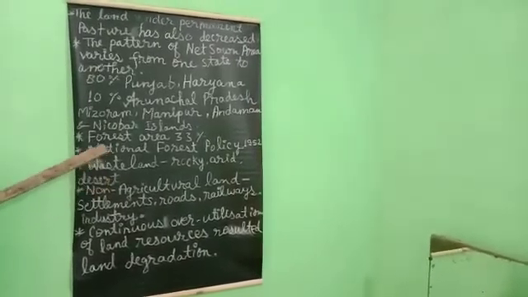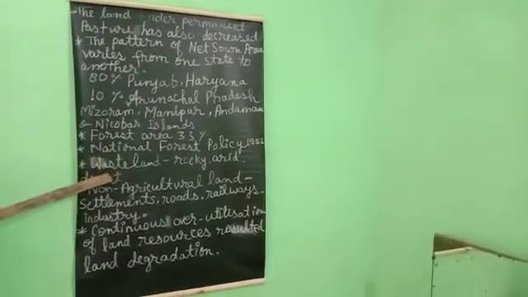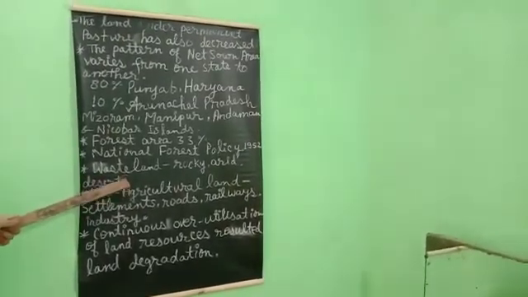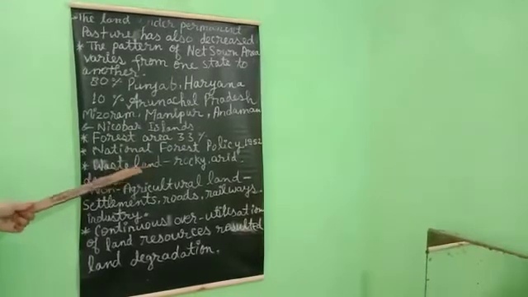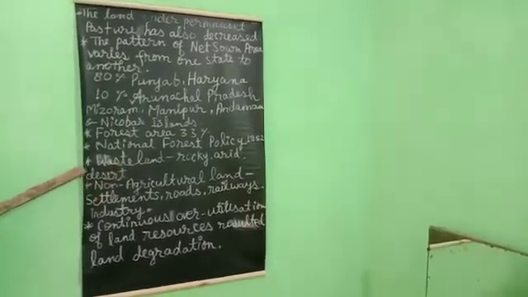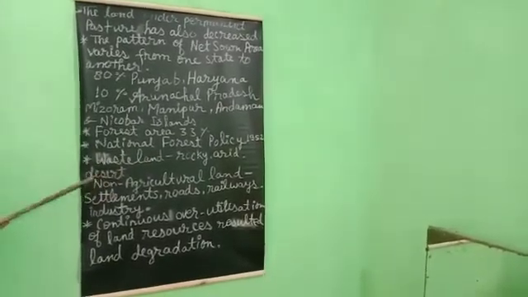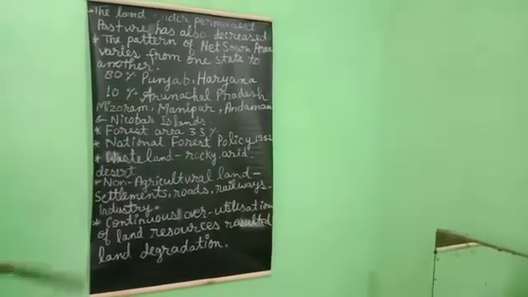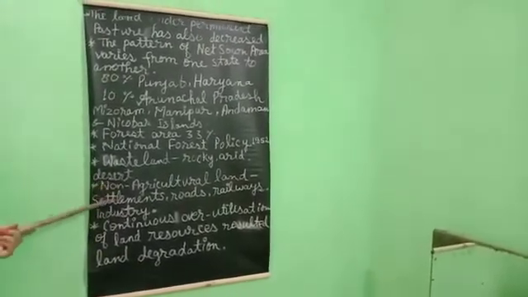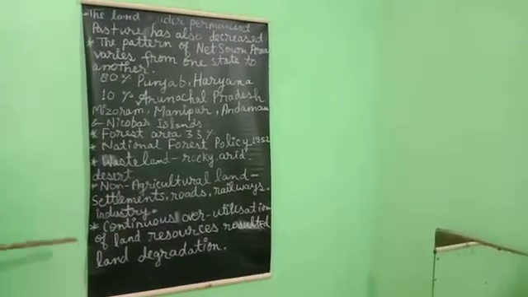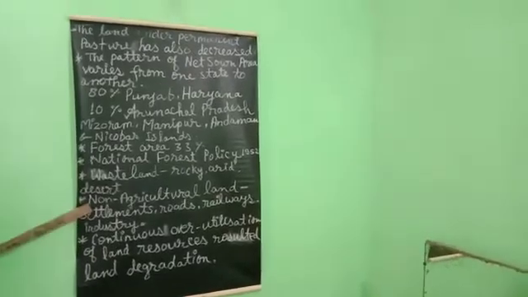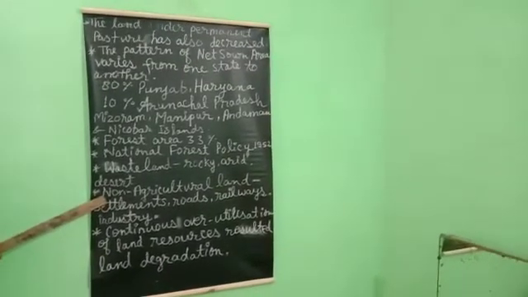Wasteland means rocky and mountainous areas, and arid land which is dry with less moisture, and hot and cold deserts. These are included as wasteland, which is not suitable for agricultural production. What do we understand about non-agricultural uses of land? Why is it increasing?